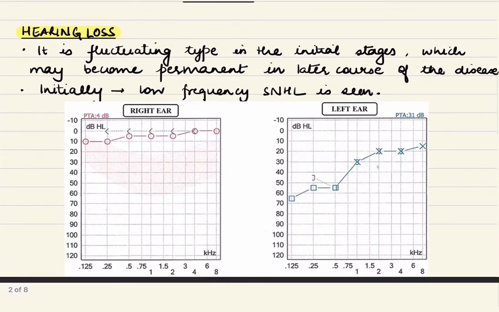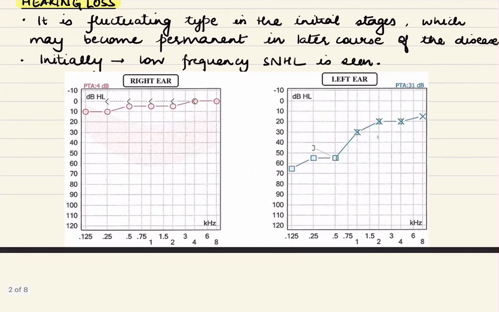Now, hearing loss. It is a fluctuating hearing loss in the initial stages, which may later become permanent in the later course of the disease. And initially, the lower frequencies are affected. Now, let us see this audiogram. We can see the right ear audiogram is normal, whereas on the left side, there is low frequency sensorineural hearing loss. Now, I have discussed all these audiograms more in detail on the lecture I have made on how to interpret a PTA.